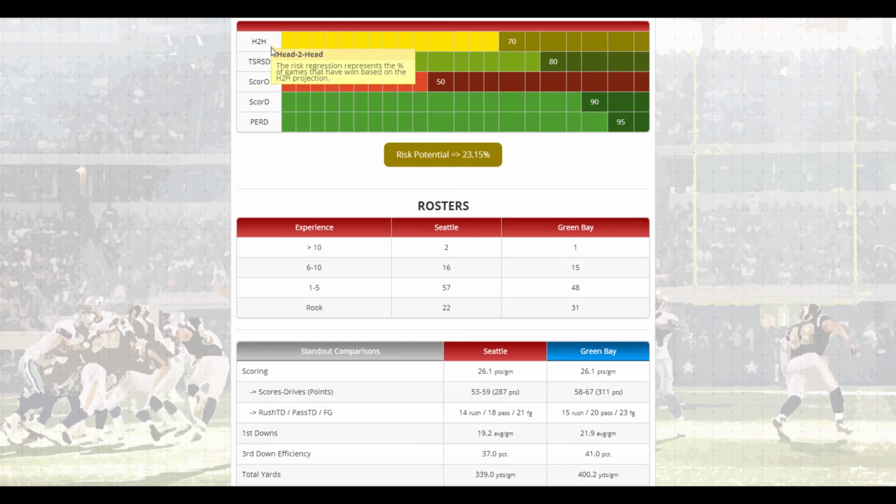We have head-to-head, we have the TSRS difference, scoring offense difference, the scoring defense difference, and the pass efficiency rating difference. If you go to the NCAA side, you may see another column called RERD, and that simply means rushing efficiency rating difference. So as we hover over these, we can see a small description of what they do.